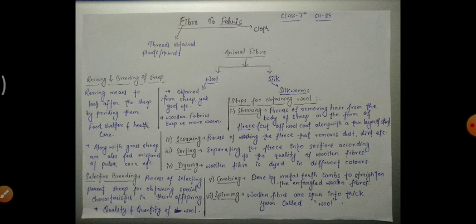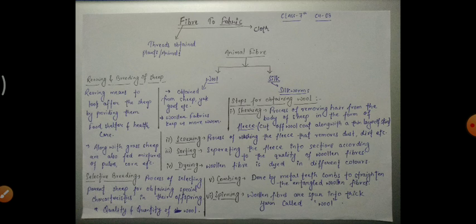Now here one question arises: if a layer of skin is removed from the body, is it not harmful for the sheep or the animal? No. The reason is that it is the uppermost layer of the body and it is dead. It means it is of dead cells. That is why it does not hurt or harm them.